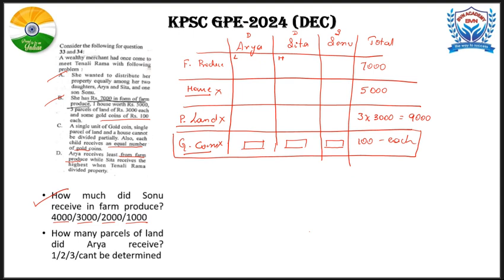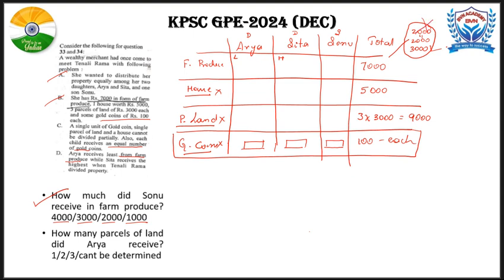So let's see how this 7,000 can be divided. So this 7,000 can be divided like this: 2,000, 2,000 and 3,000. But if you divide like this, we are satisfying the highest, whereas the lowest is not getting satisfied, because Arya and Sonu will be receiving 2,000 each. So that means Arya and Sonu are getting equal. But that is not the condition. Hence, this is not possible.